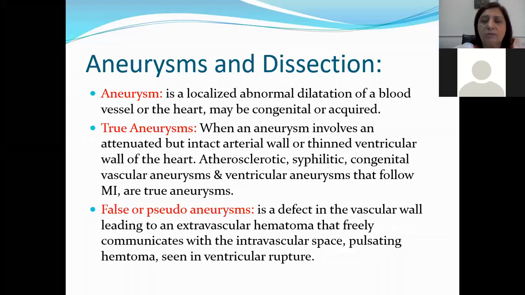Then next is false or pseudoaneurysms. In a false or pseudoaneurysm, it is a defect in the vascular wall leading to an extravascular hematoma that freely communicates with the intravascular space. Pulsating hematoma, these are seen in ventricular rupture. So in this case, the defect is in the vascular wall. There is going to be a free communication between the vascular wall and the lumen of the vessel or lumen of the heart, and an extravascular hematoma is formed that will freely communicate with the intravascular space. It is also known as pulsating hematoma or a ventricular rupture.